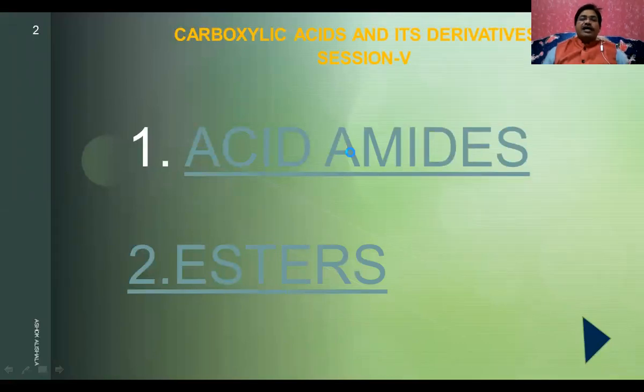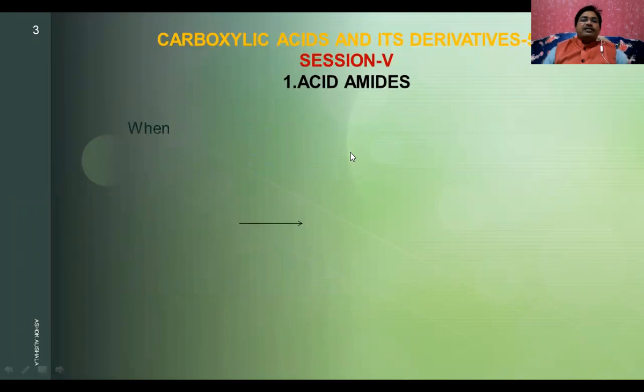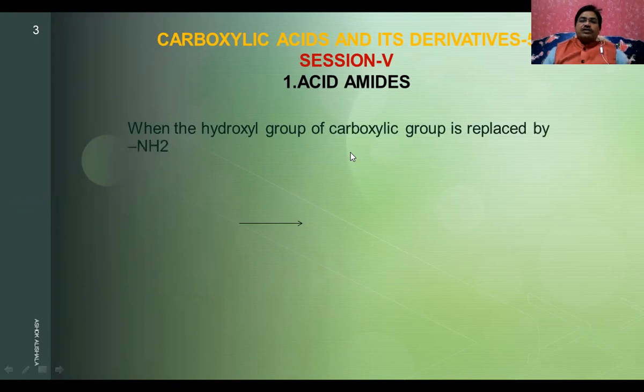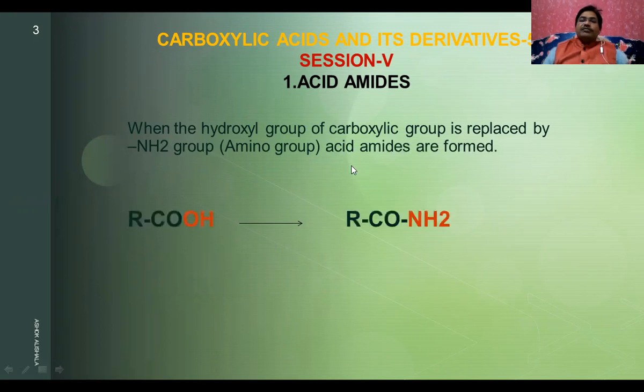The first one is the acid amides. An acid amide is formed when the hydroxyl group of the carboxylic group is replaced by the NH2 group, that is, the amino group. See this one, the OH is replaced by NH2. That's why it is called an acid derivative. The OH group of the carboxylic acid is replaced by the NH2, and it is called an acid amide.